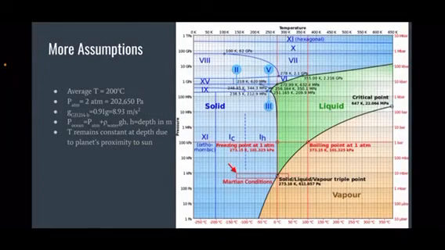The exoplanet has a mean temperature of about 200 degrees Celsius, and if the density of its atmosphere is similar to that of the Earth's, the pressure at its surface is 2 atmospheres. Its gravity is only 91% of that of the Earth's, and using the relationship P equals P atmosphere plus rho gh, we could find the pressures at any depth in the ocean of the planet. As we will soon see, it's really interesting to see what happens to this ocean water when we increase the pressure enough.